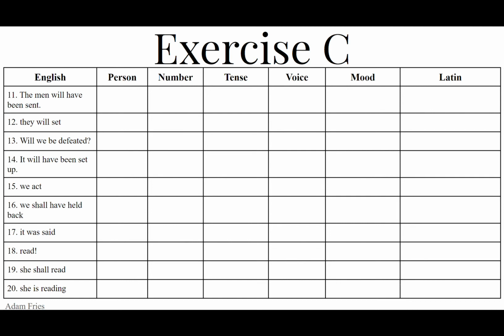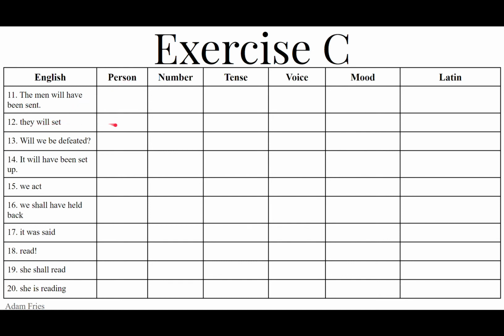Because it's future perfect passive, the helping verb will be the future of sum. So third person plural will be erunt, because the future of sum is ero, eris, erit, erimus, eritis, erunt, E-R-U-N-T. So missi erunt, or you could say erunt missi.